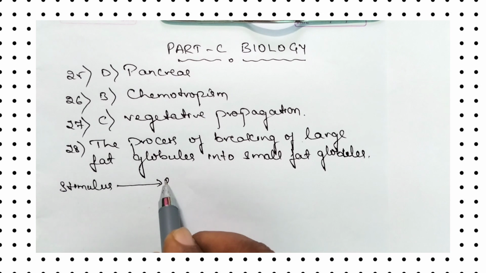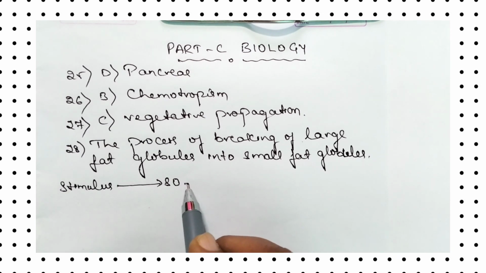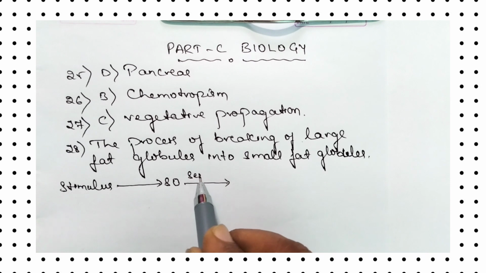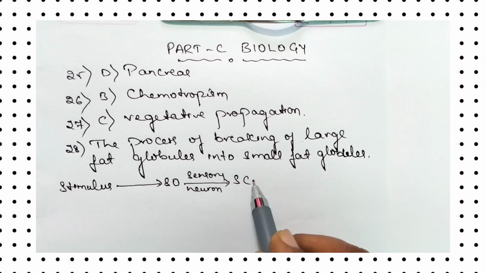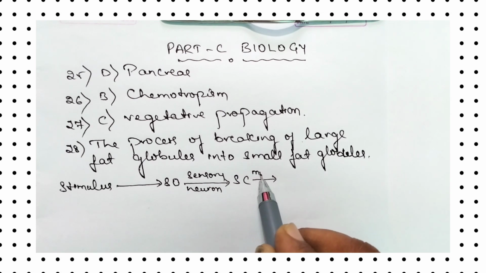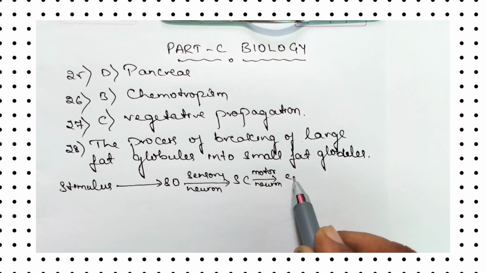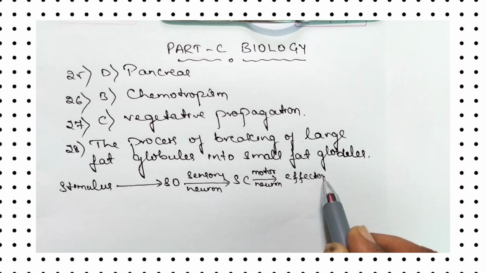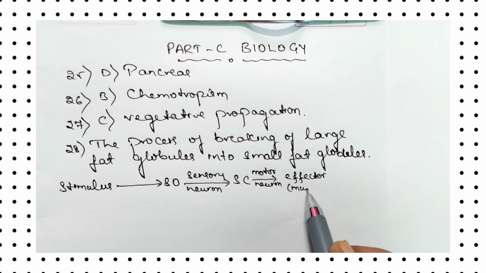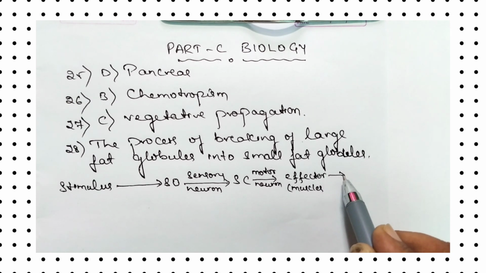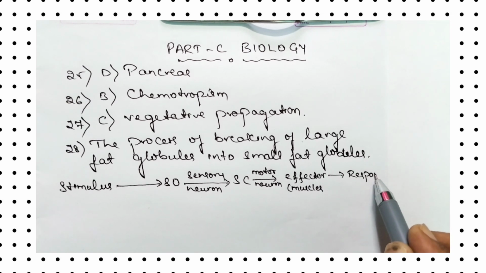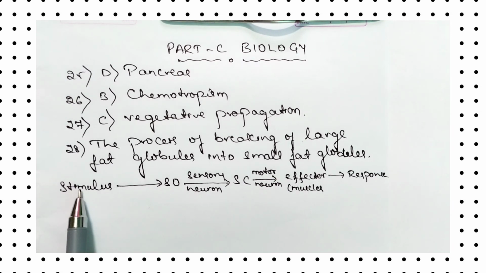Stimulus will be sensed by the sensory organ. From the sensory organ, the information will be carried by the sensory neuron to the spinal cord. From the spinal cord, the signal will be carried by the motor neuron. The motor neuron will carry the information to the effector, effector meaning muscles. And from the effector there will be a response. So this is the pathway for the reflex arc. So this is the answer for the 29th question.